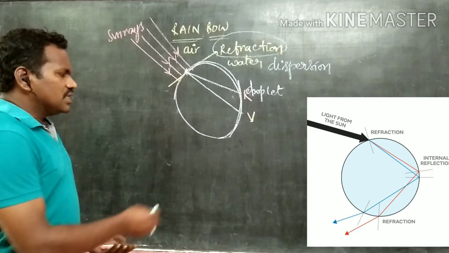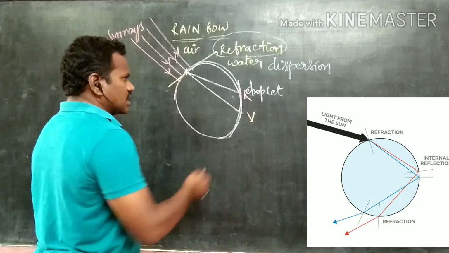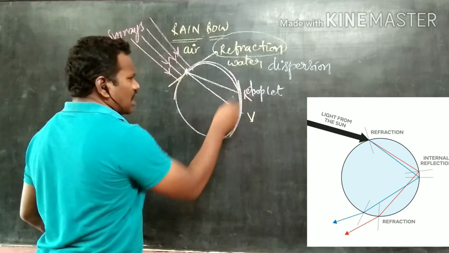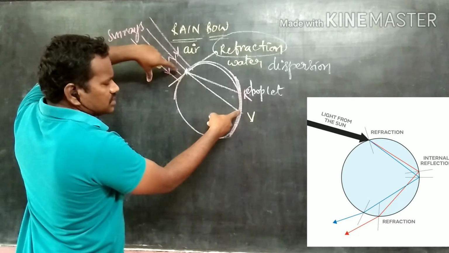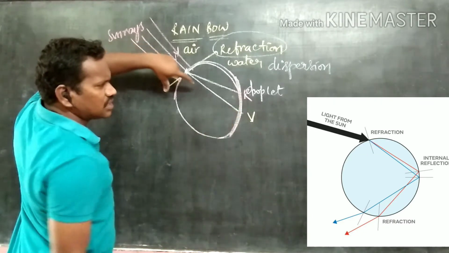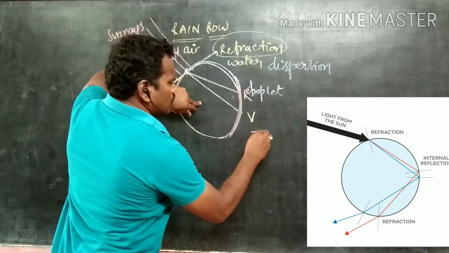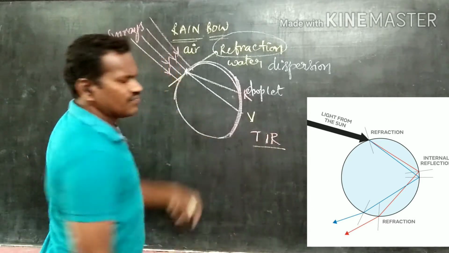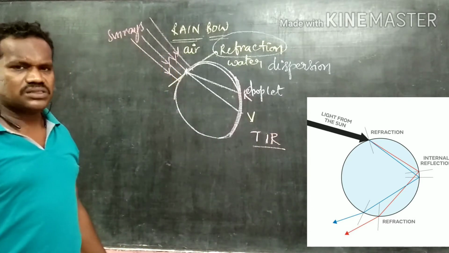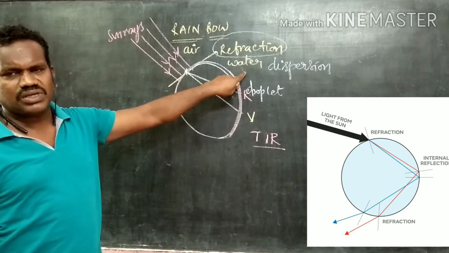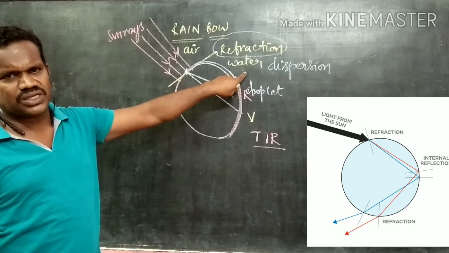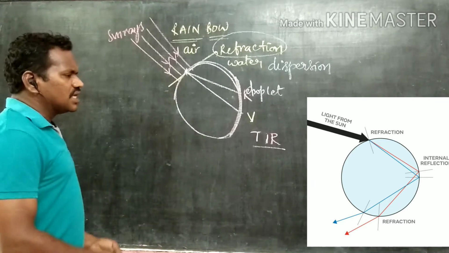Then after reaching the second end, this is the opposite end of the drop, whenever the light rays reach the opposite end of the drop, they undergo total internal reflection. Why? Because the light is traveling in water, entering the rarer medium at more than the critical angle.